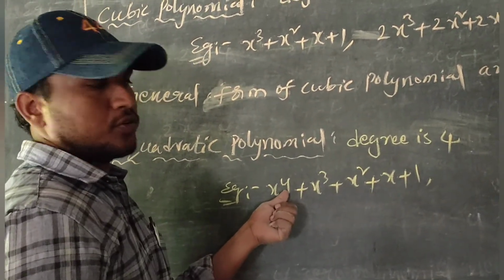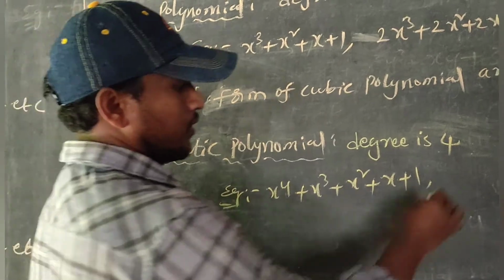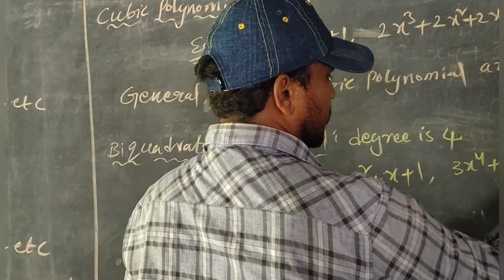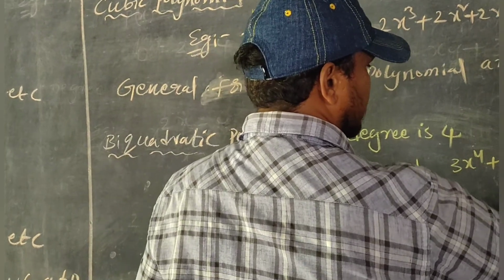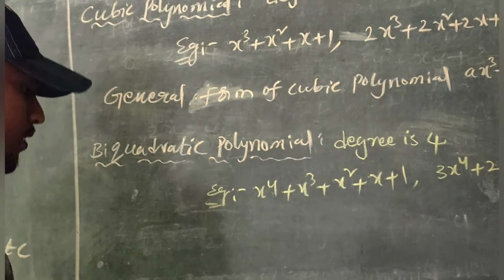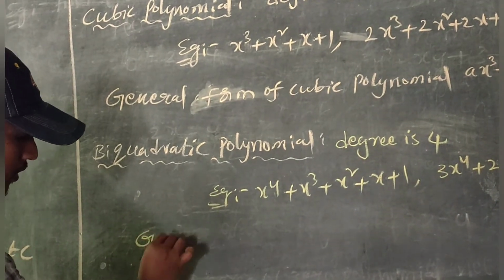Another example: 3x power 4 plus 2x cube plus 2x square plus x plus 3. What is the general form?